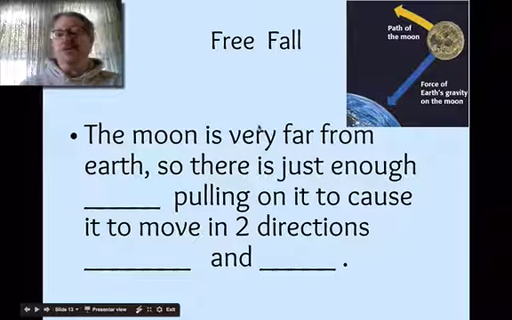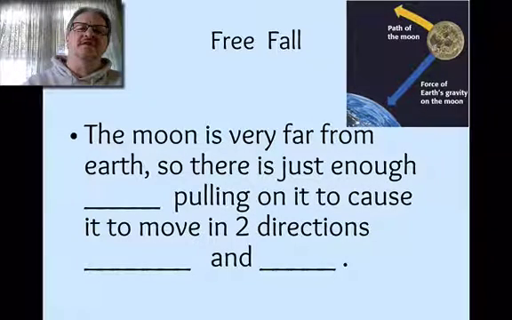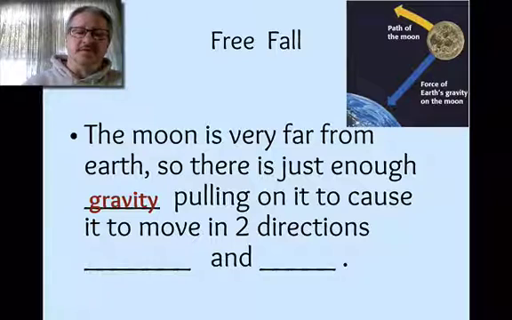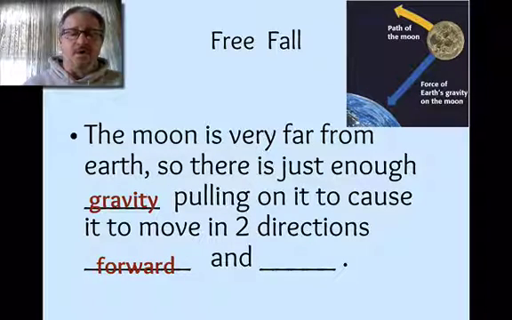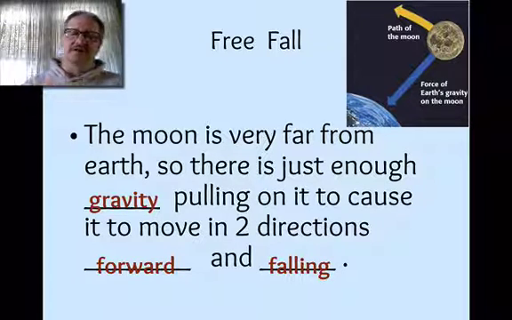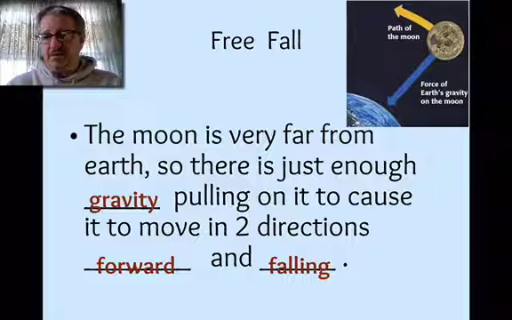So let's think about the moon, right? We know the moon orbits around the Earth, and it's a very far distance from the Earth, but there's just enough gravity pulling on it to cause it to move in two different directions. It moves forward as well as falling towards the Earth. There's an illustration in the corner that shows you the path of the moon around Earth.